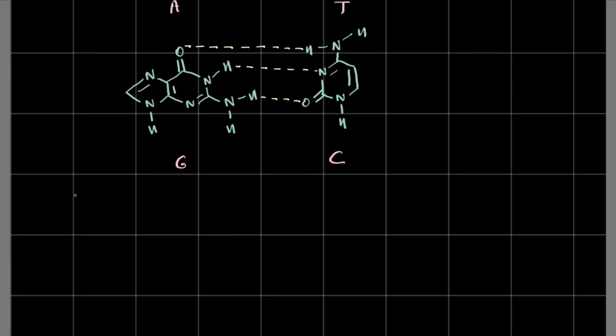Now the second implication is that DNA is double stranded. Why is that? Because the amount of purines and the amount of pyrimidines is equal, right? That can't be just a coincidence. Whatever DNA you pick out from any individual organism in any corner of the world, you'll see that the amount of purines in its DNA is equal to the amount of pyrimidines in its DNA. That can't be a coincidence, right?